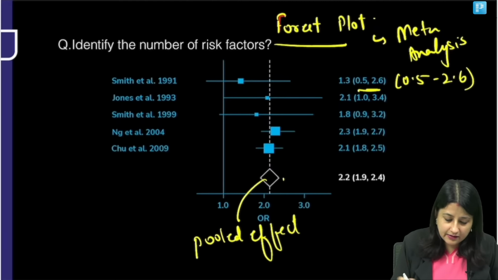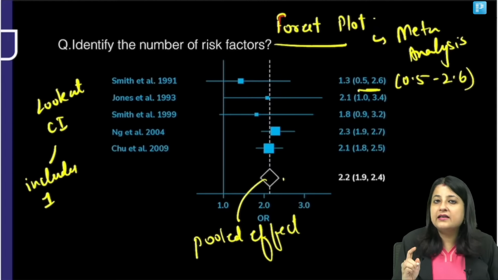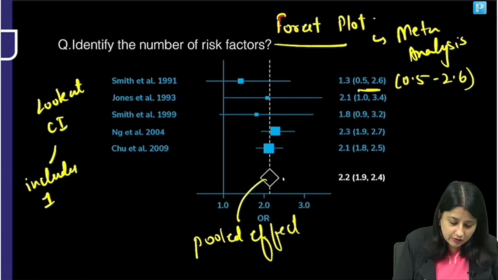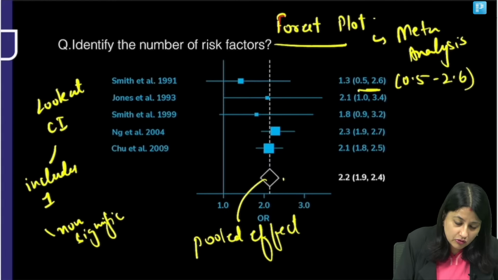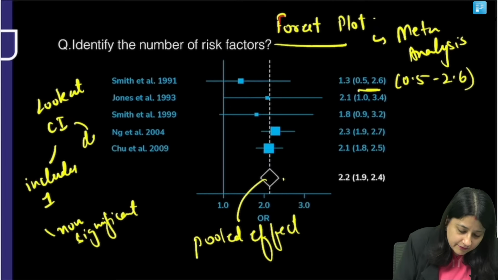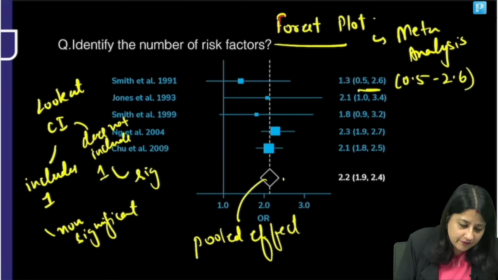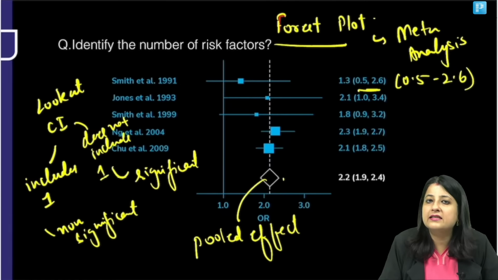Look at the confidence interval. If it includes 1, agar interval mein 1 aa gaya, it is non-significant. But if it does not include 1, then what does it mean, everybody? It is significant. Agar wo 1 nahi include karega, it is significant.